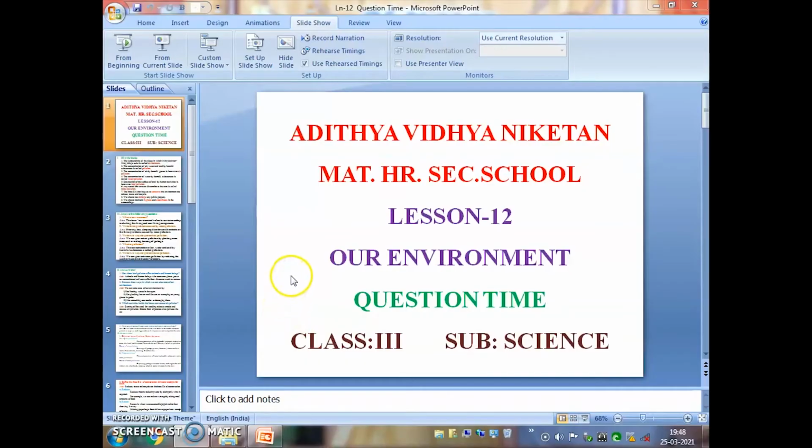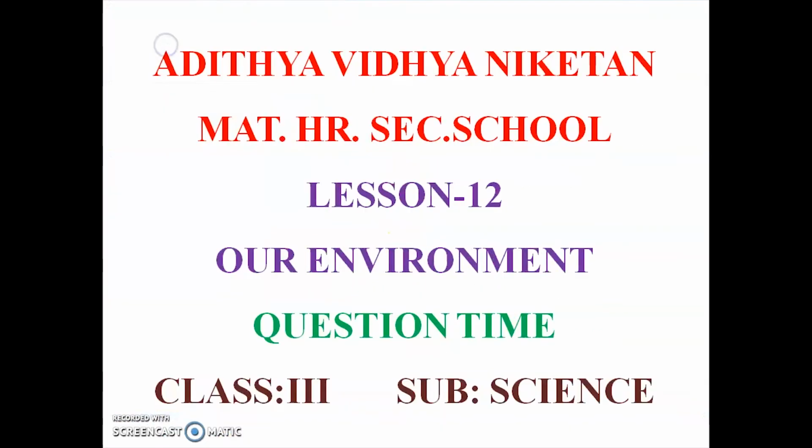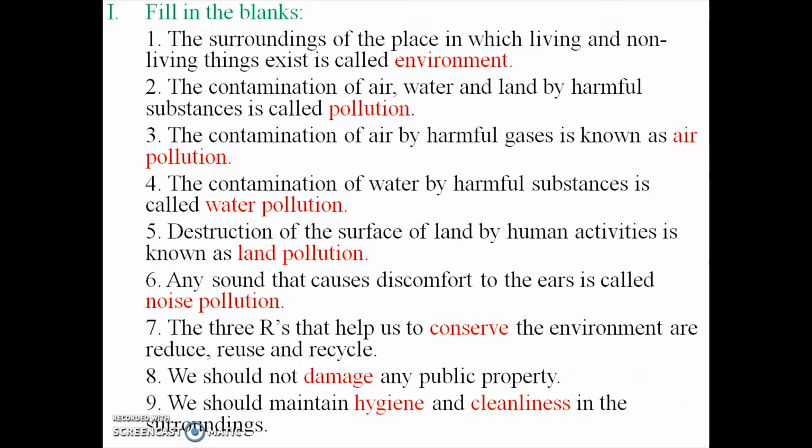Good morning children. Today we are going to learn lesson 12, our environment question time. First Roman letter, fill in the blank. First question, the surroundings of the place in which living and non-living things exist is called dash. That is environment. In our surroundings we can see different types of living and non-living things, so that is called environment. Spell the word environment.